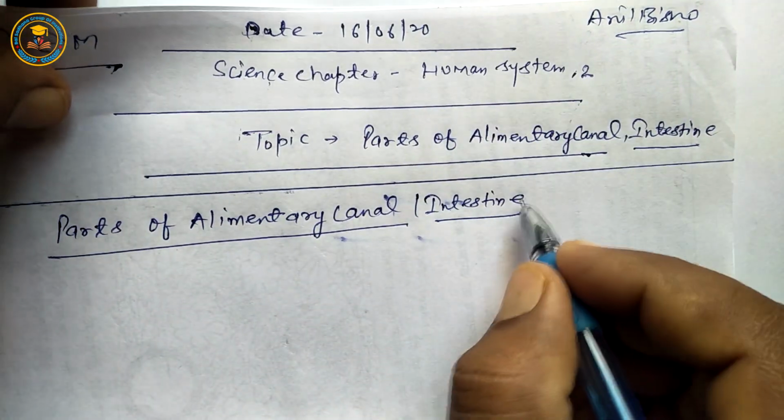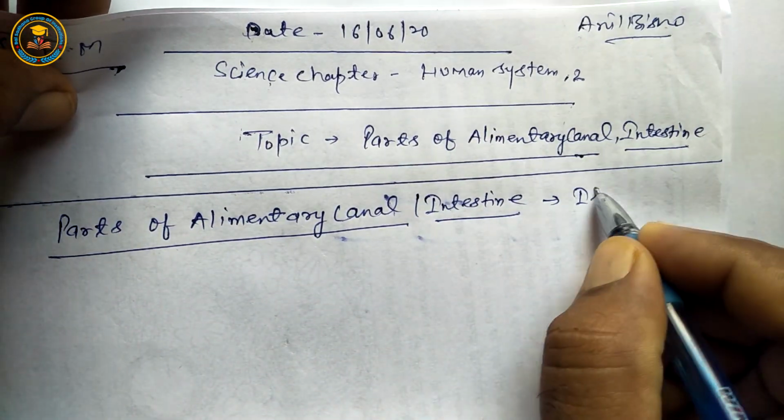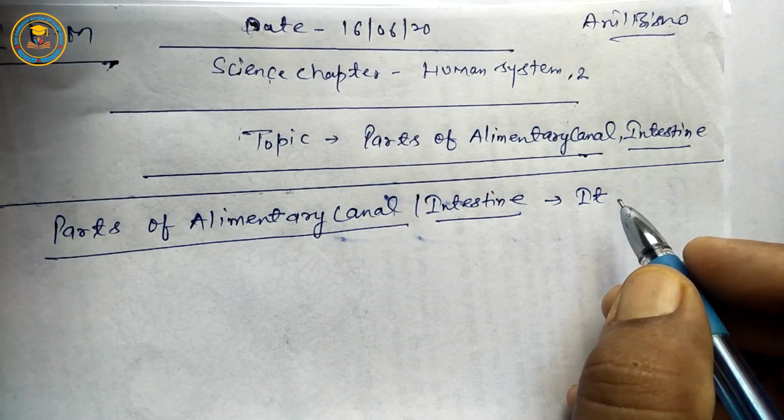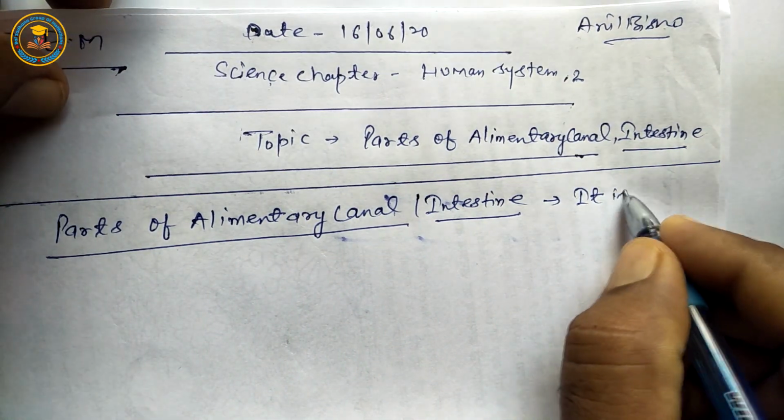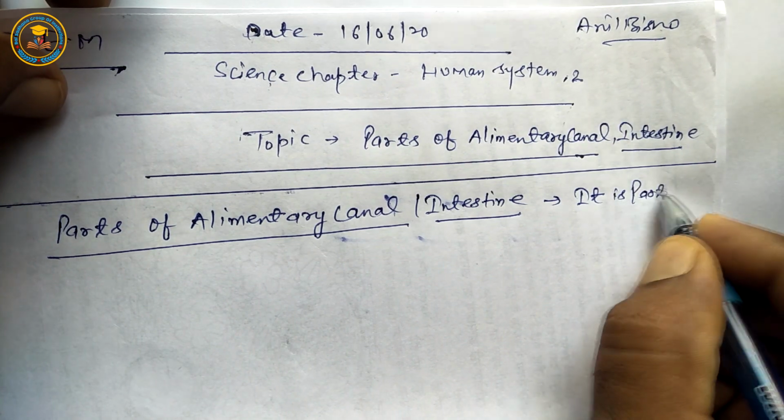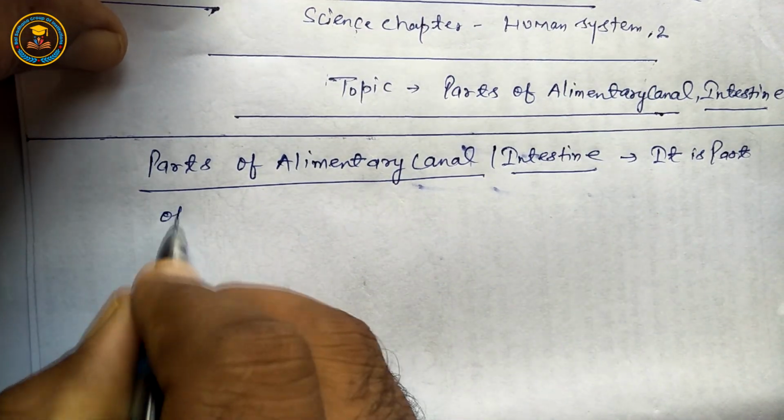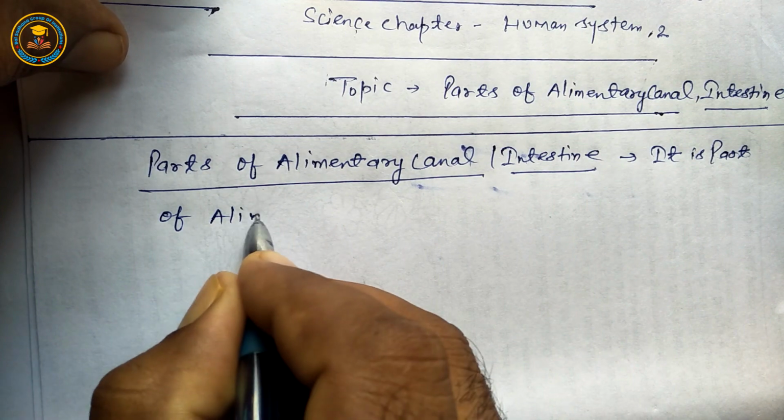Students, intestine is a part of alimentary canal.